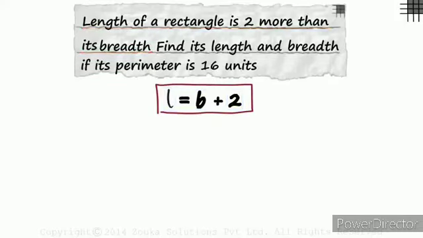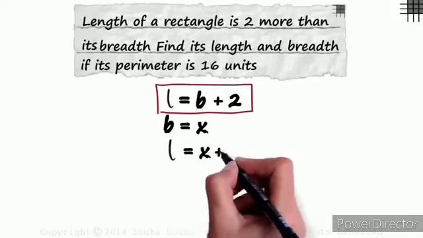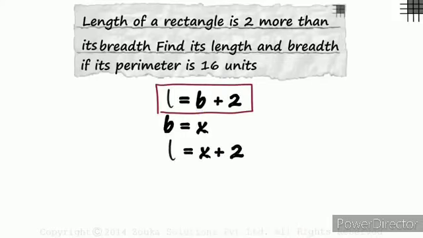We don't really need two variables here. Let's say the breadth is equal to x units. Putting x in place of b here gives us L as x plus 2. Now that we have established a relation between the length and breadth, let's move on to the second point.